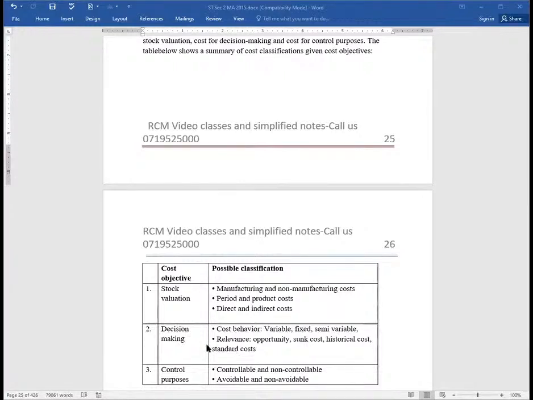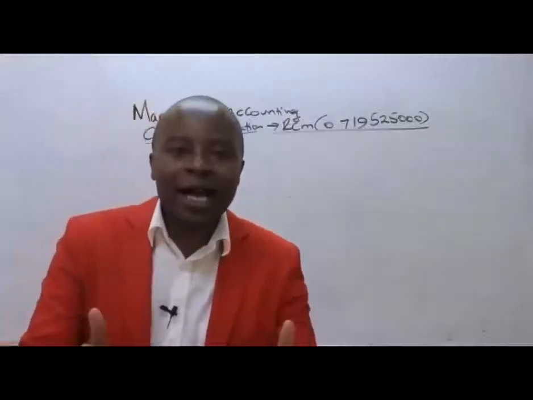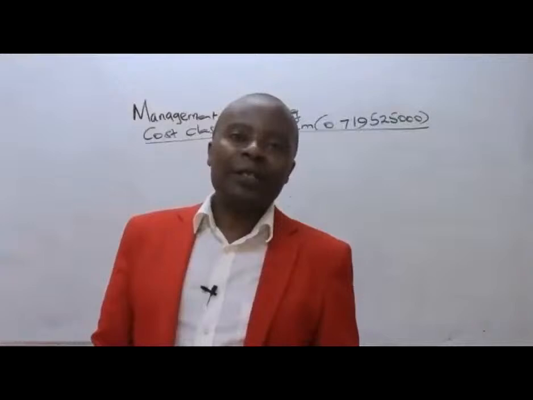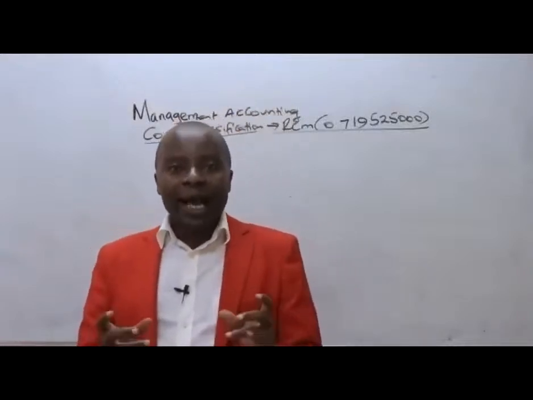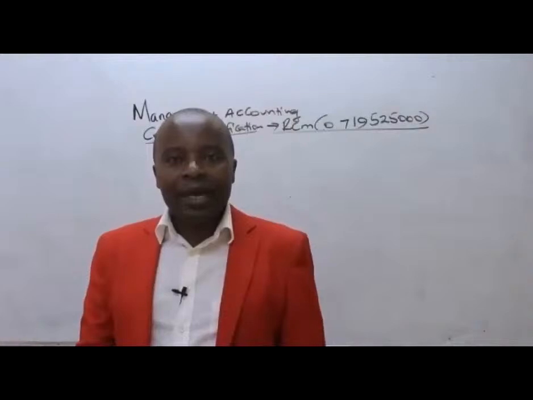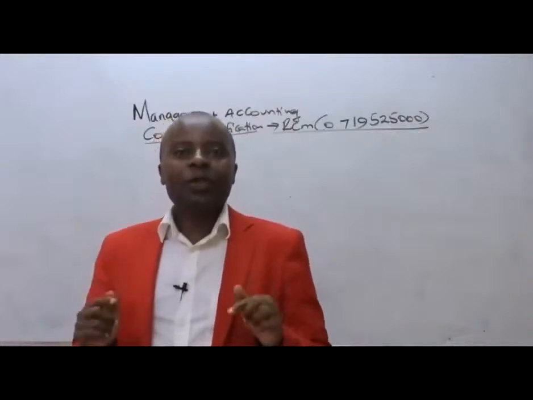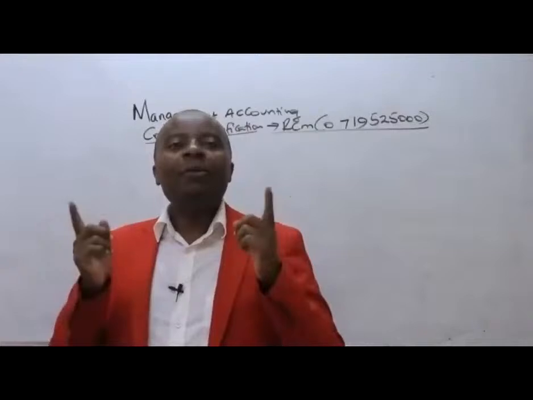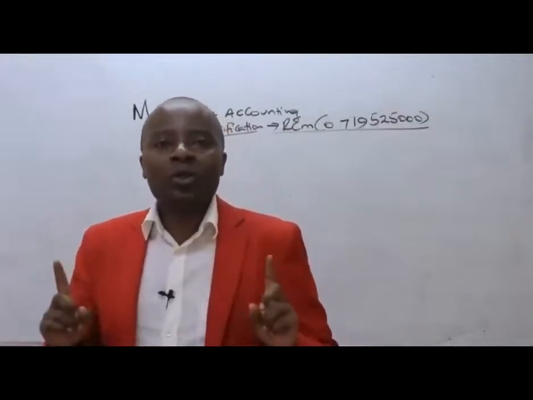Then we have a cost objective. Our cost is to control. If it is to control, then we shall be having our cost classifications being controllable and non-controllable, and as we shall be seeing, controllable costs are those costs that are at the arm's length of management. So the management has got a say over them. The management must authorize, so they are in authority. They are able to influence controllable costs.